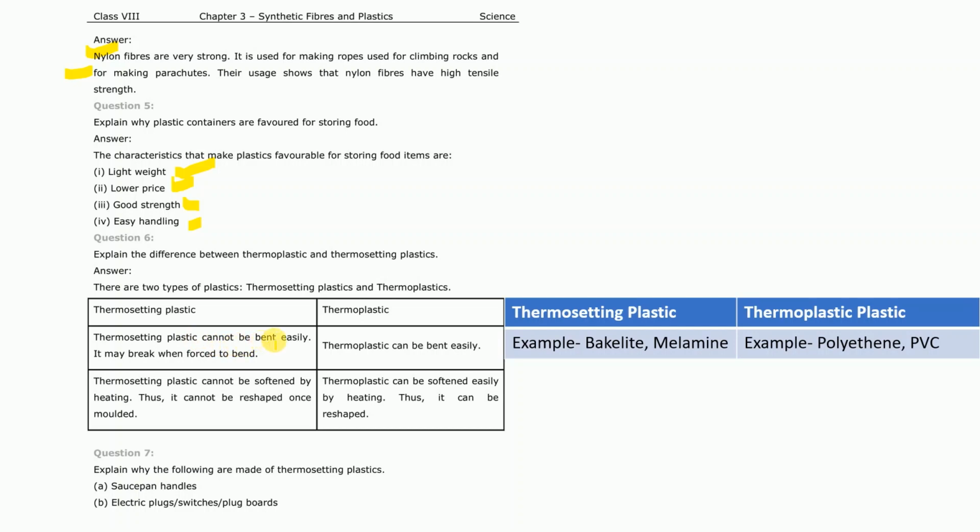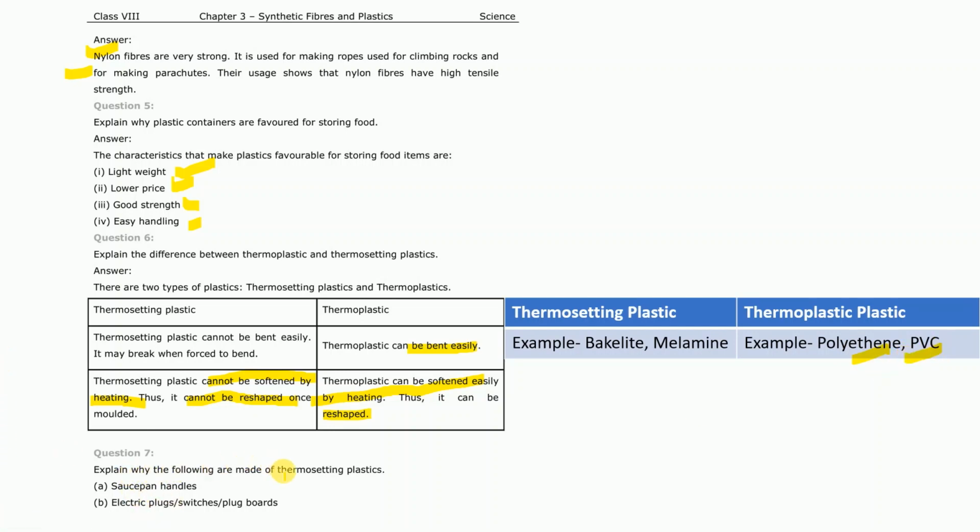A thermosetting plastic cannot be bent easily, as it may break when forced to bend, while a thermoplastic can be bent easily. A thermosetting plastic cannot be softened by heating, so it cannot be reshaped. Keep that in mind. And a thermoplastic can be softened easily by heating, so it can be reshaped and used again. The examples of thermosetting plastic are bakelite and melamine, and of thermoplastic are polythene and PVC.